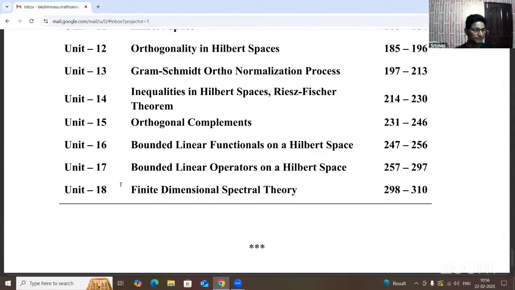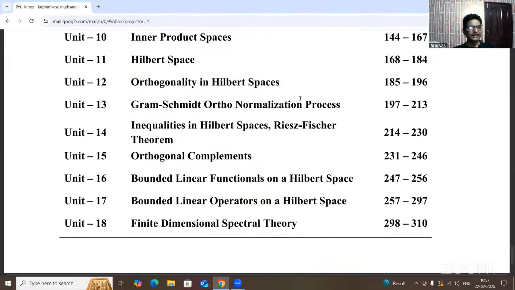Now unit 18, finite dimensional spectral theory. This is one of the direct theorems in the final examination, that is question number 8, spectral theory: state and prove the finite dimensional spectral theorem. Sometimes a simple short answer is also given from this unit. Okay, that's enough. These are all 18 units.